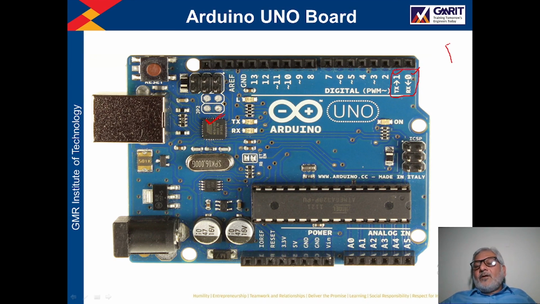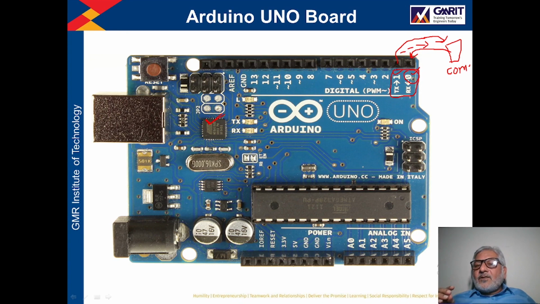Suppose this is our computer, which we have connected with this Arduino, and if you want to send some data to this computer, then that data will be sent in serial form from this pin number 1. This pin number 1 is TX, transmission. So from pin number 1 serially data will be transmitted. Same way pin number 0 is the serial reception pin. If the computer is sending some data serially, then this data will be received by this pin number 0. Serial data will be received from this pin number 0.